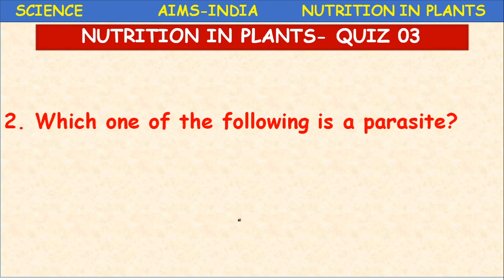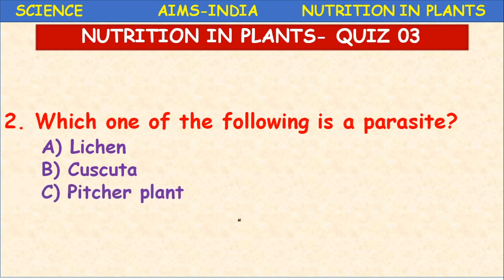Which one of the following is a parasite? Here different options are there. Lichen, Cuscuta, pitcher plant, Rhizobium. Always remember, a parasite is a dependent organism, not independent.